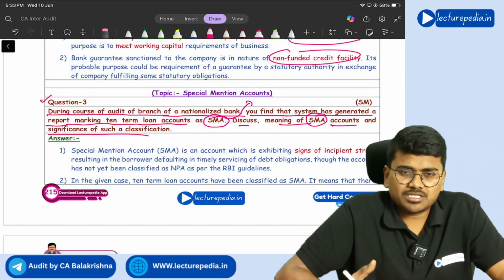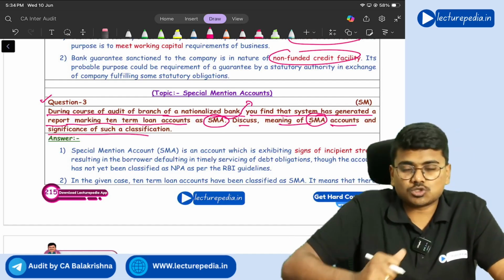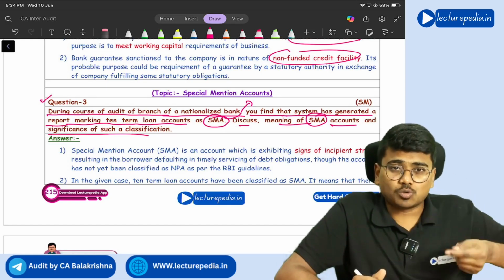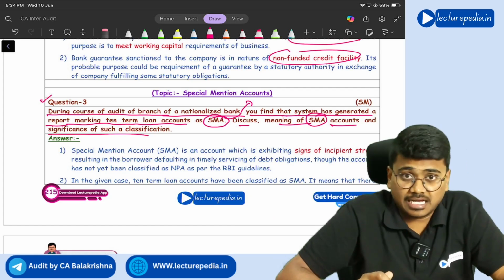So special mention account, I already told you what is the significance of a special mention account. If the account is outstanding for more than 90 days, it will be treated as NPA, correct?